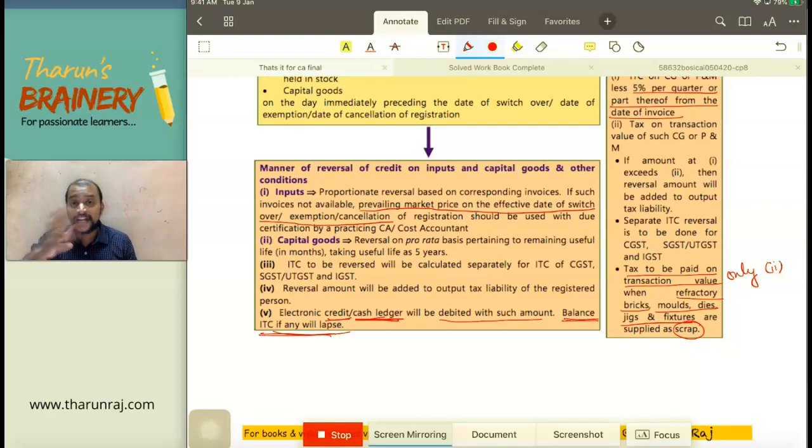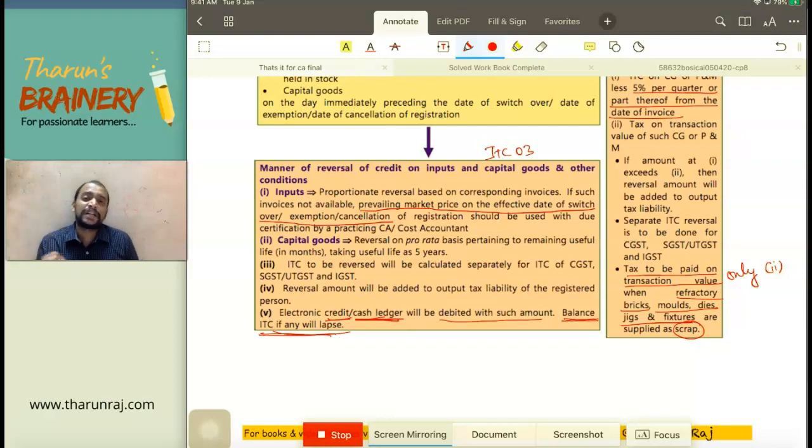It's better to create the invoice or get the invoice. And whenever you go for market value, that should be certified by a chartered accountant or cost accountant. Not always, only instead of invoice, when you go for market value, that will be certified by a chartered accountant or cost accountant. And here, to reverse this ITC, we will be filing a form called ITC 03.